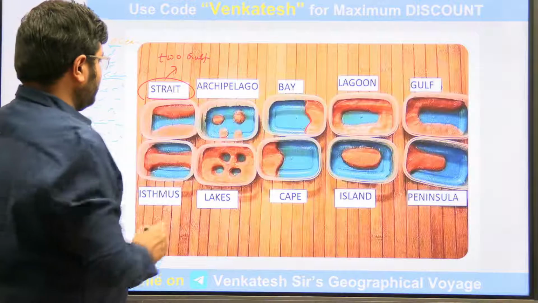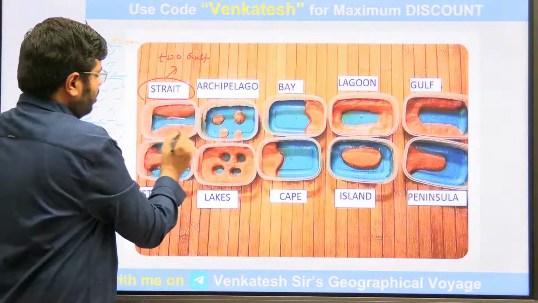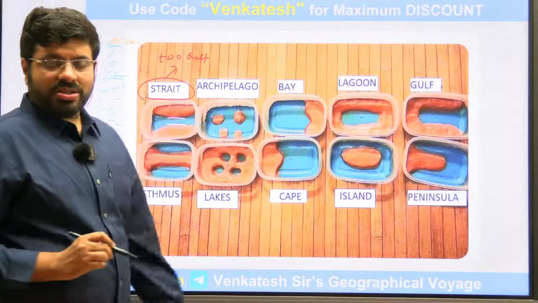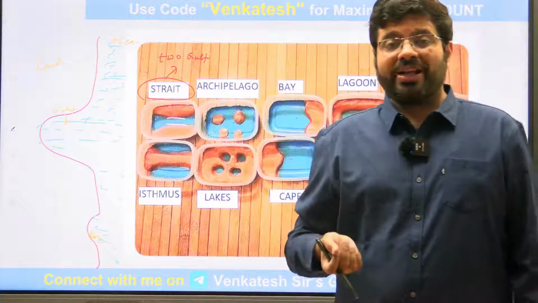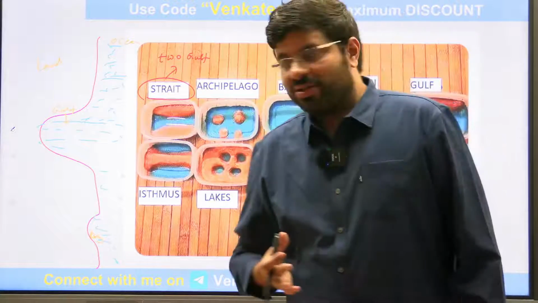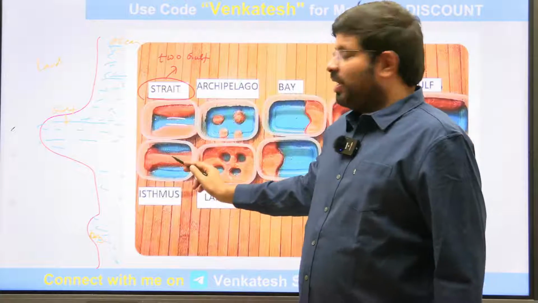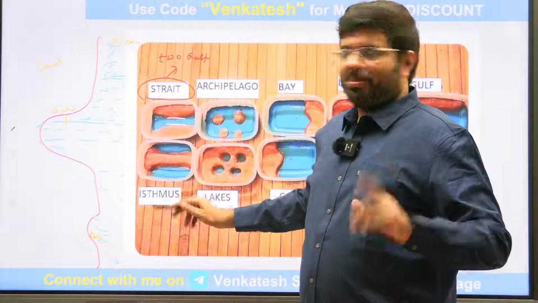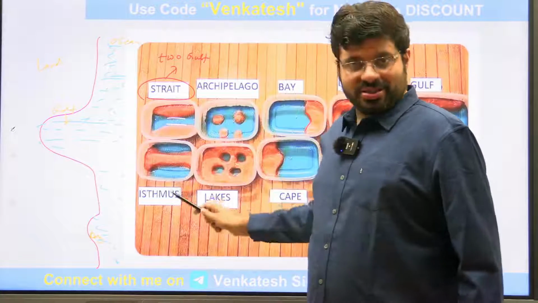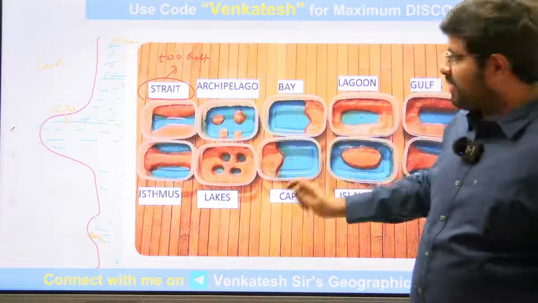Just like a strait, which is a narrow water body connecting two bigger water bodies, two gulfs or two big oceans, or sometimes one gulf and one ocean. The opposite of a strait is the isthmus, which is a land body connecting two water bodies. There is the Panama Canal. Panama Canal is a land isthmus connecting Atlantic and Pacific, right? So this is the understanding.